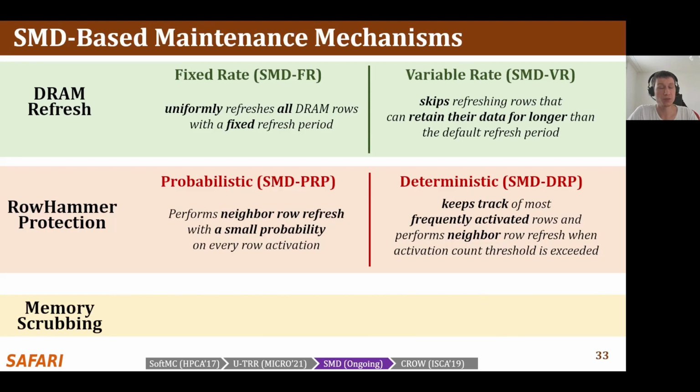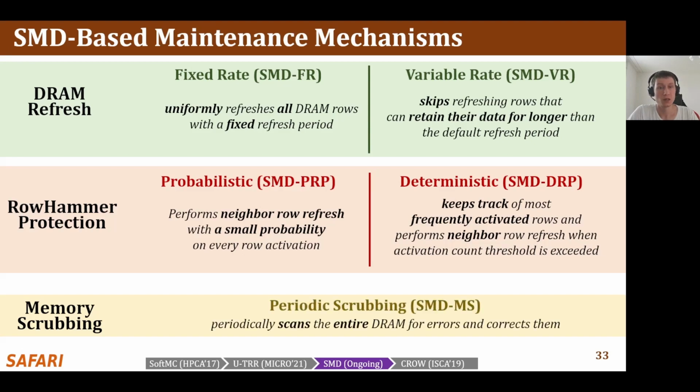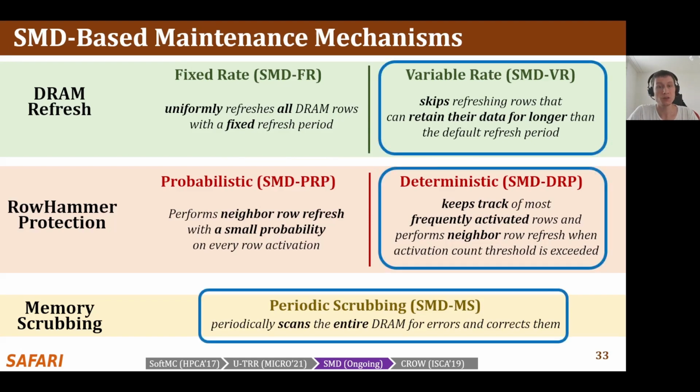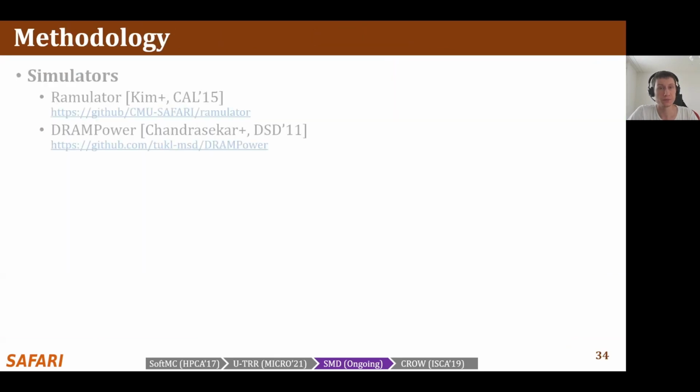Last, we develop a mechanism for memory scrubbing, which is SMD-MS. It periodically scans the entire DRAM for errors and corrects them. Thanks to SMD, all these mechanisms can be implemented completely within DRAM, and they can operate together. Now let's look at the performance and energy benefits of SMD when using variable rate refresh, deterministic RowHammer protection, and memory scrubbing.